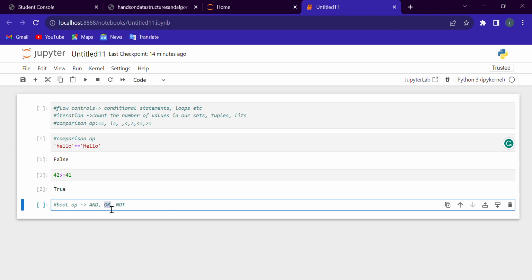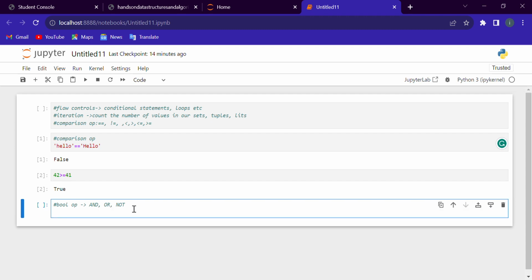If any one of the values is false, it will still return true. If both values are false, then it will return false. And the not operator is used to change the original value to the opposite value. If the value is true, it will return false, and if the value is false, it will return true.